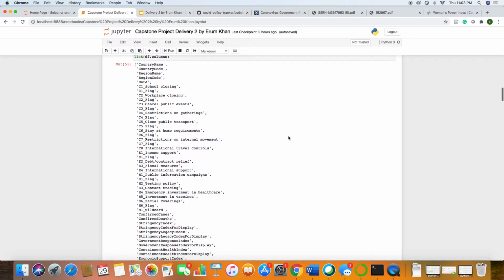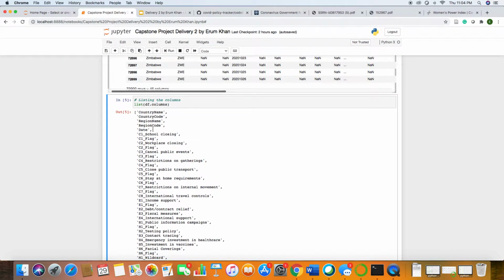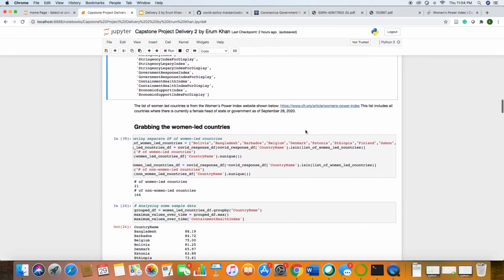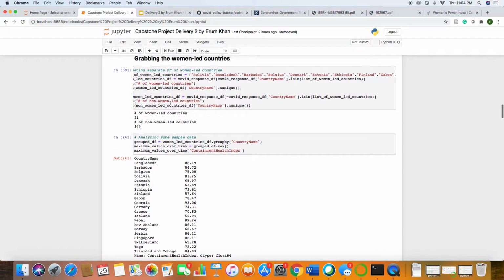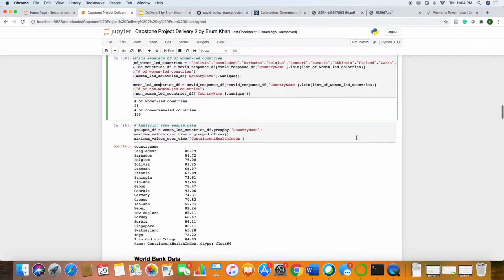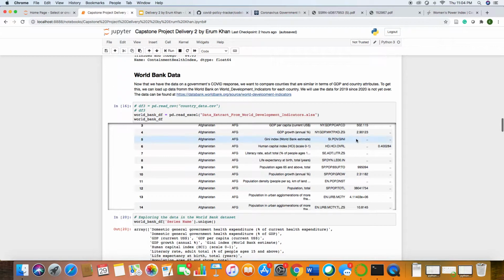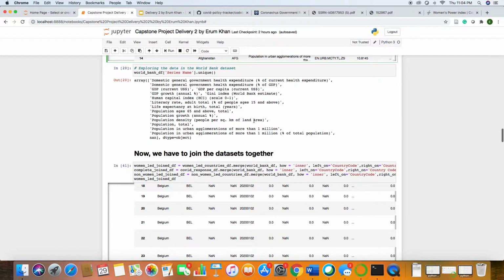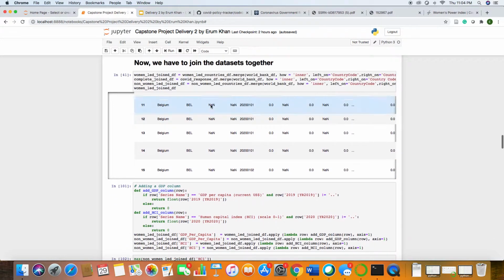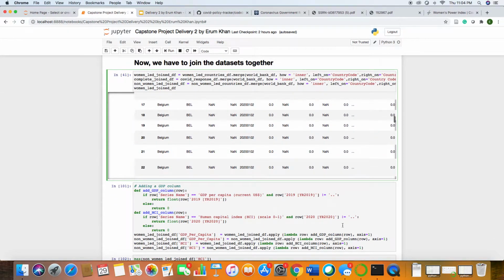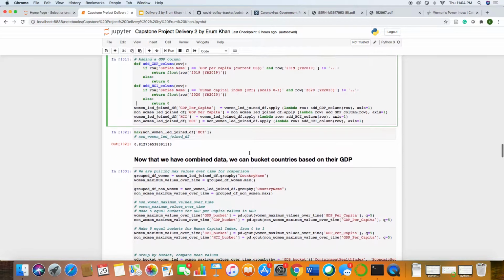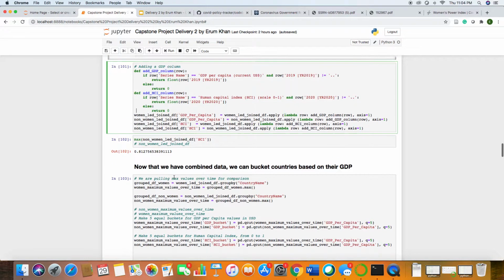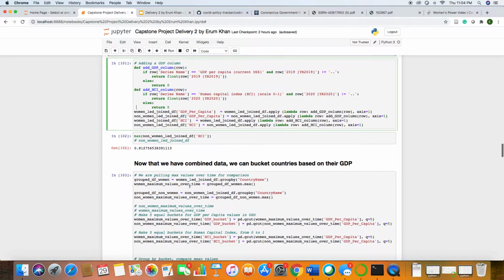So, as you can see, there are many different columns in this Oxford dataset, and we created a data frame for only the countries where women are the head of government. And we had to combine this data set with the World Development Indicators data set, and we included the GDP to stratify these countries so that we could have a more equal comparison, because GDP obviously impacts the government's ability to respond to an economic crisis and health crisis.